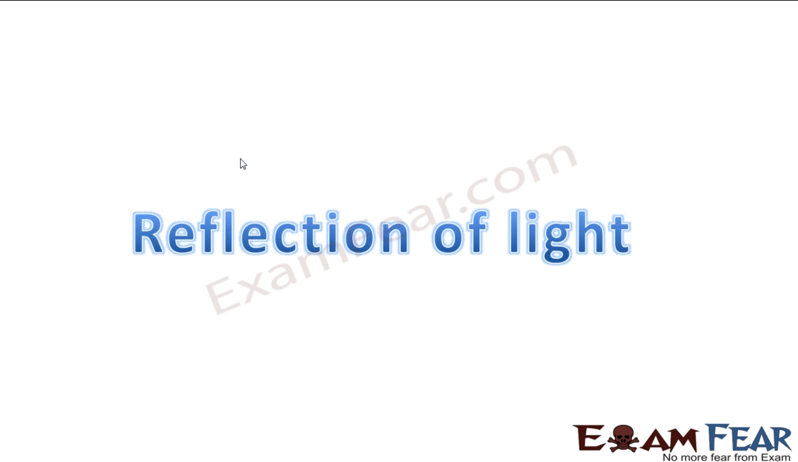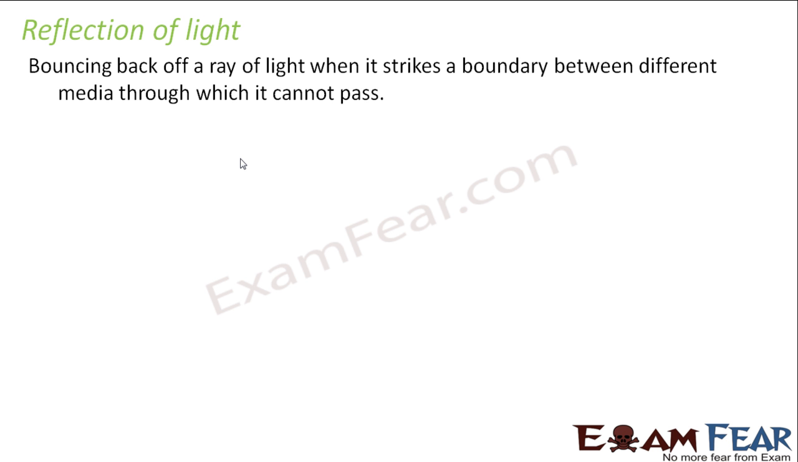So now let us start with the first phenomenon shown by light, that is known as reflection of light. So what is reflection of light? It is the bouncing back of a ray of light when it strikes a boundary between different media through which it cannot pass. Let us suppose you keep certain object through which light cannot pass through. Then what happens? Let us suppose this is my boundary. That is some object through which light cannot pass. So what will happen if a ray of light falls on this boundary? It has no option to pass through it. So what will happen? It will bounce back.